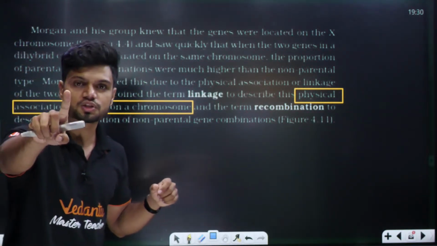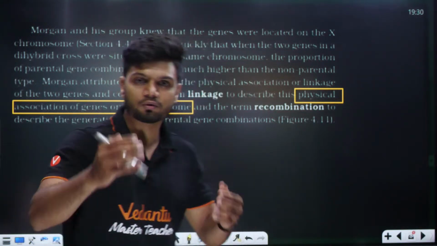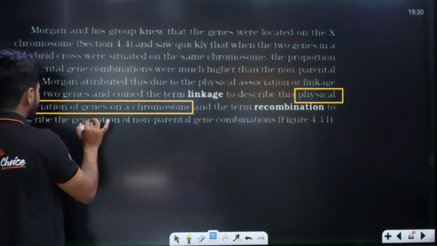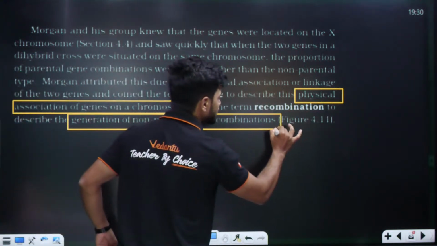Now you know the definition, you know the extra concept also. How do they vary? Now what is recombination? Recombination is basically the description of generation of non-parental gene expression.